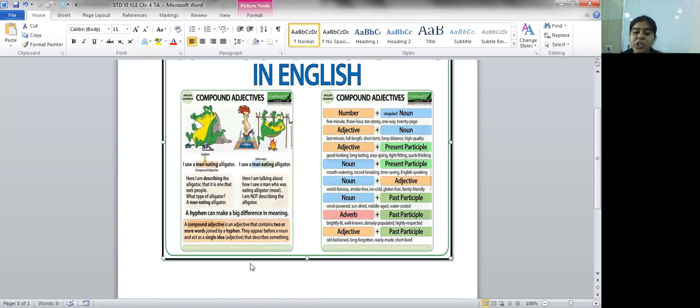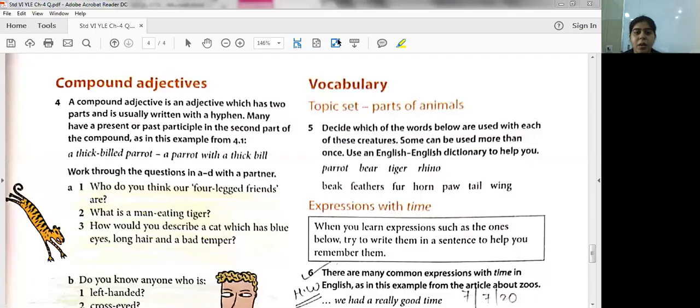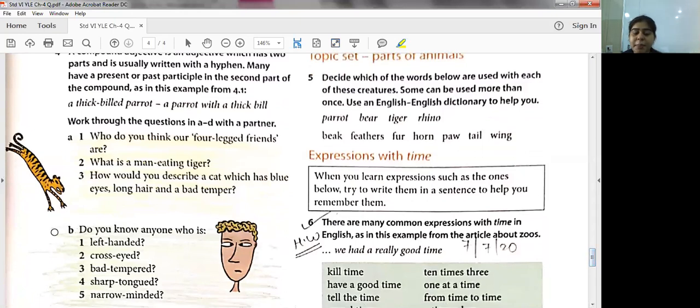And compound adjectives appear before a noun in the sentence and they act as a single idea. For example, if I say left-handed person, we say he's a left-handed person. It means that he does everything with his left hand. So that is what compound adjectives are. Now this A, B, C, D, we will not be doing today. We'll be doing it in the next video.